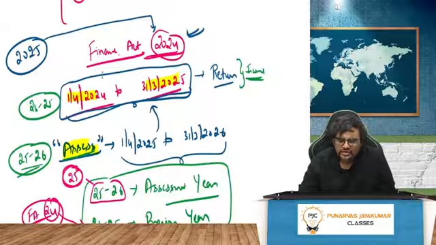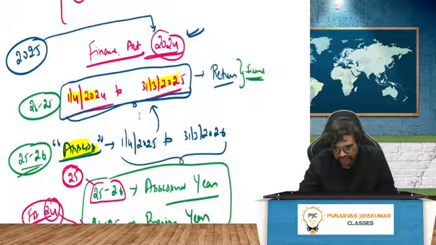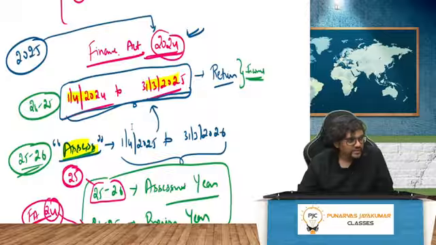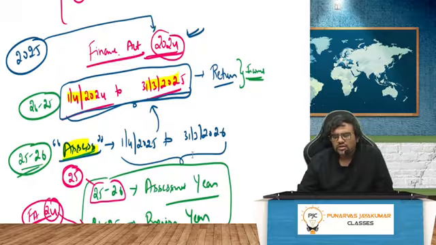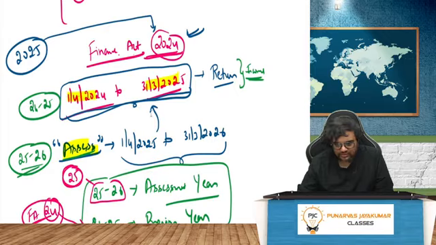Anyway, Finance Act 24, what would be the year in consideration? 1st April 2024 to 31st March 2025. So the return will be basically for what year? It will be for 1/4/24 to 31st March 25. The income that you are earning in this year will be assessed in which year?